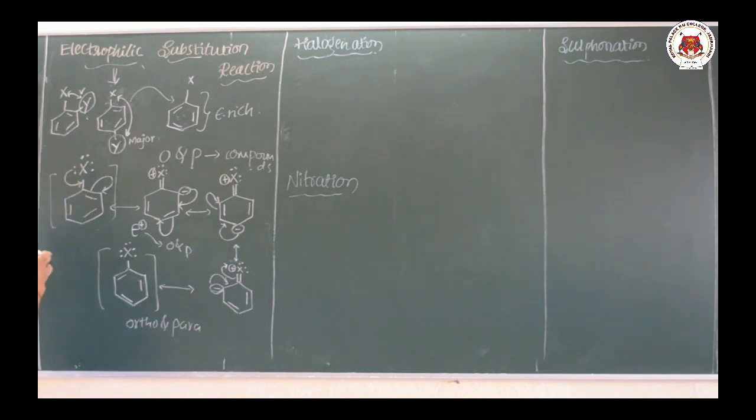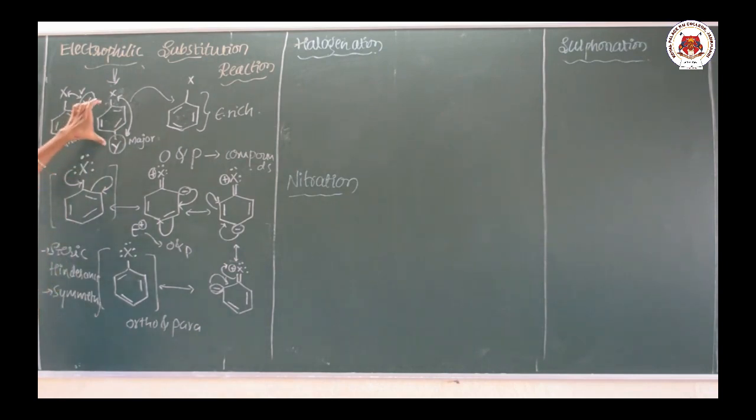And this is not at all more symmetric as compared with this one. So this product occurs as a minor product. This product occurs as a minor product. Here, why the product is major and minor depends upon the steric hindrance and symmetry. Okay, these are the two reasons why we are able to say the para products are the major products.